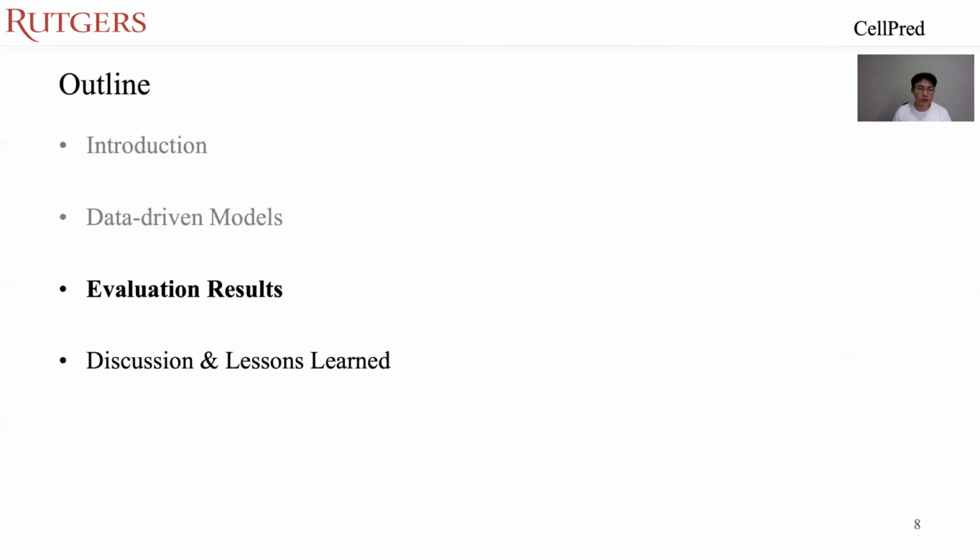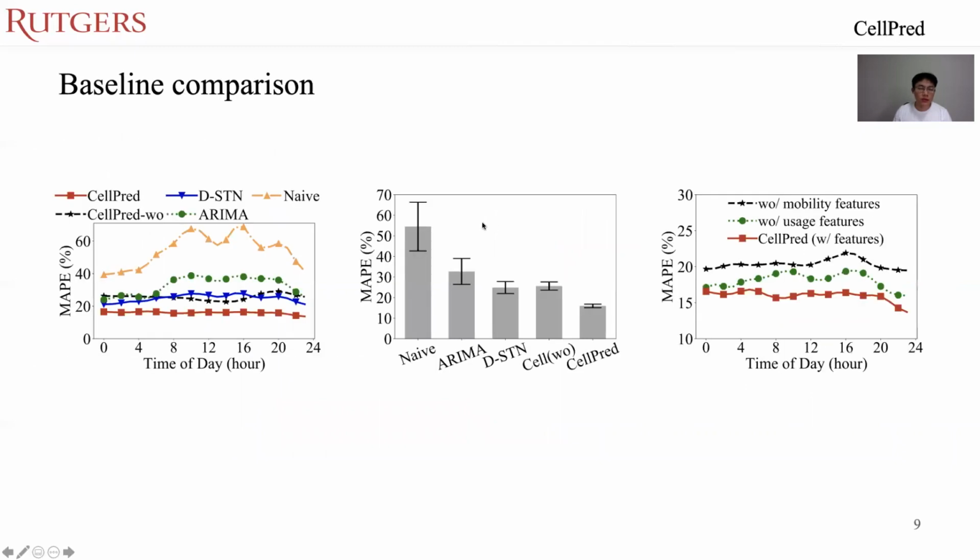Let's go into the evaluation results. We have 3 different figures here representing the baseline comparison. The first figure shows the detailed comparison of our CellPred together with other baselines. During different times of day, we have the MAPE representing the accuracy of different methods. The lower the MAPE, the higher the accuracy. So our CellPred achieves the best performance compared to other baselines.